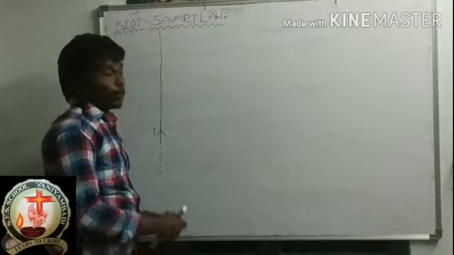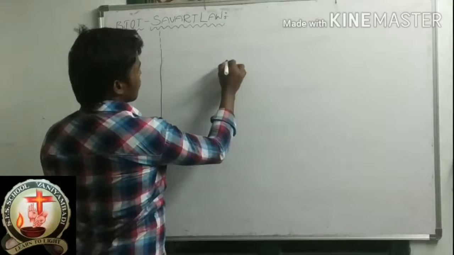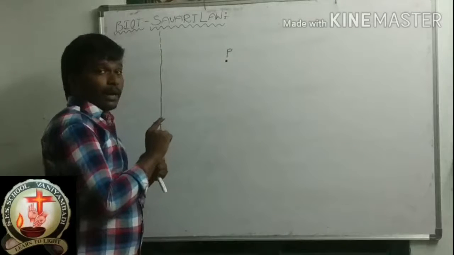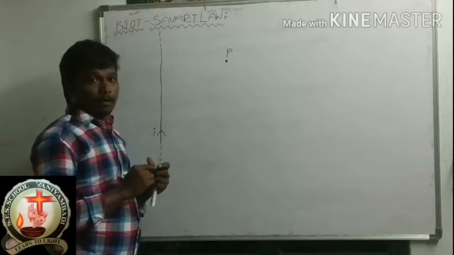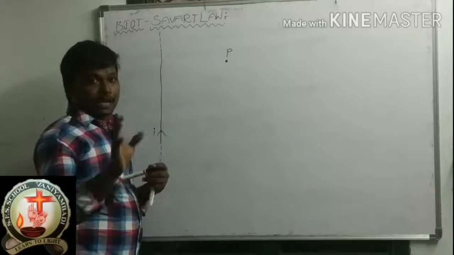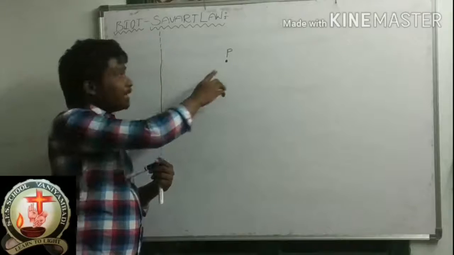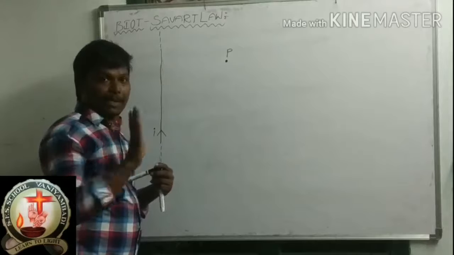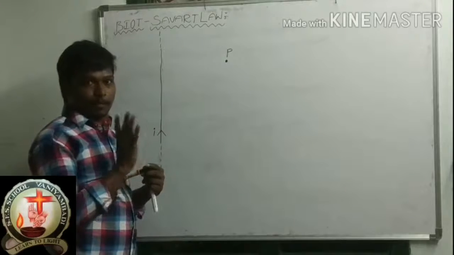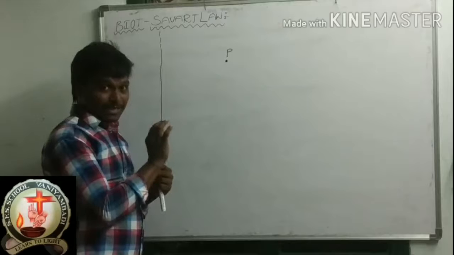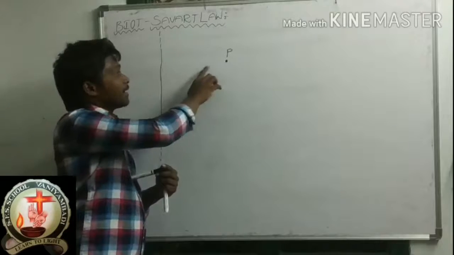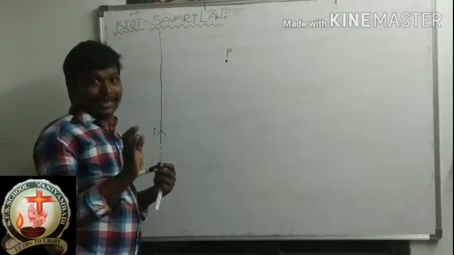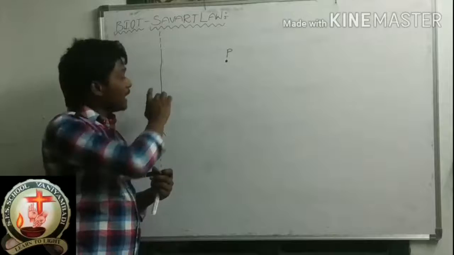Now, let P be a point. Let P be a point placed at a distance small r from the electrical wire.